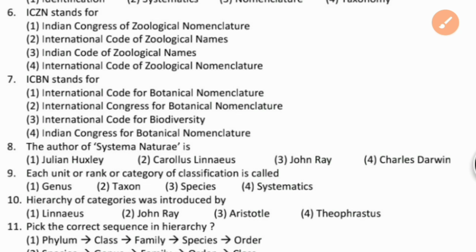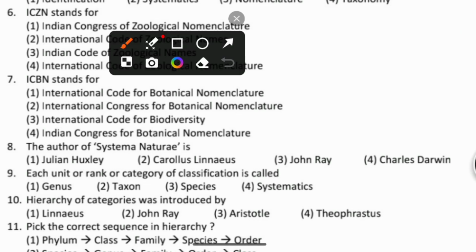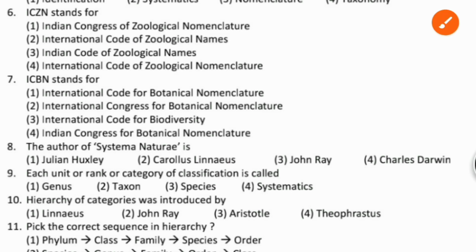So when it comes to the seventh question, that is ICBN, the right answer is International Code for Botanical Nomenclature. Sorry, the sixth question answer is this. When it comes to the sixth question, ICZN stands for International Code of Zoological Names.